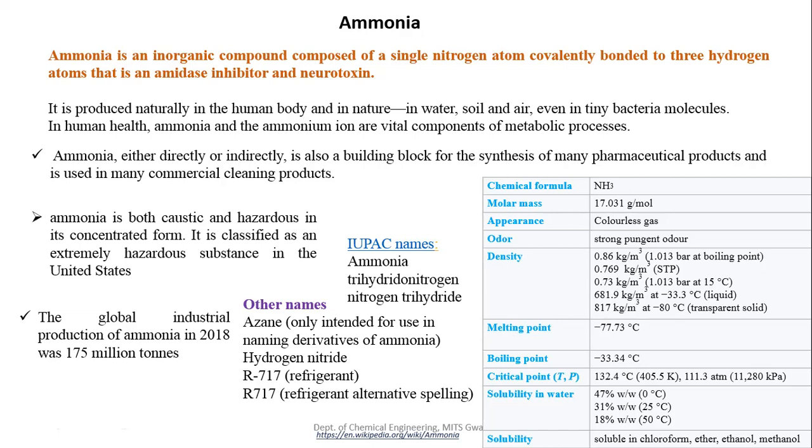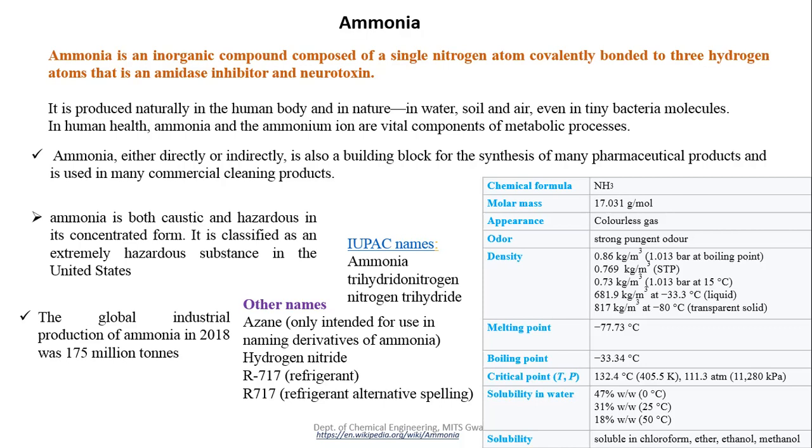Solubility in water is 47% by weight at 0 degrees Celsius, 31% at 25 degrees Celsius, and 18% by weight at 50 degrees Celsius. It is also soluble in chloroform, ethanol, and methanol. These are some basic information related to ammonia.